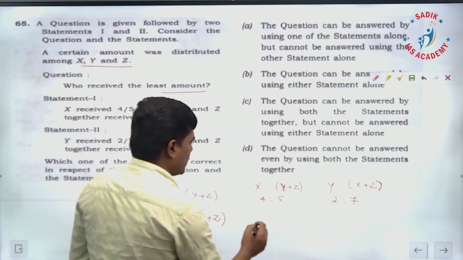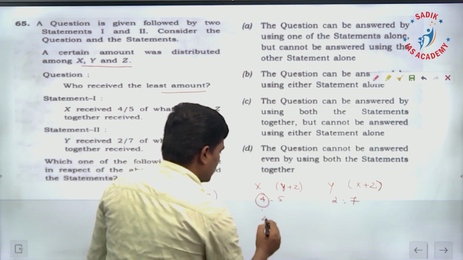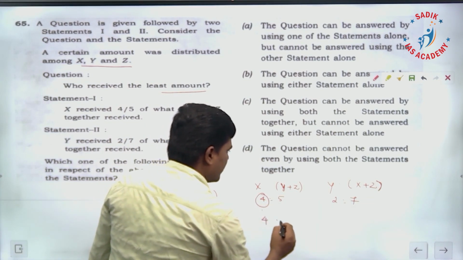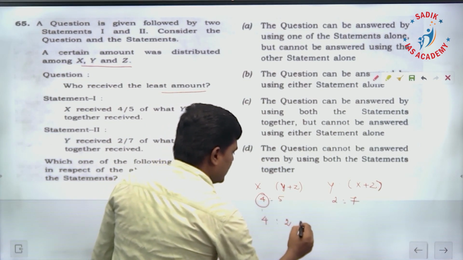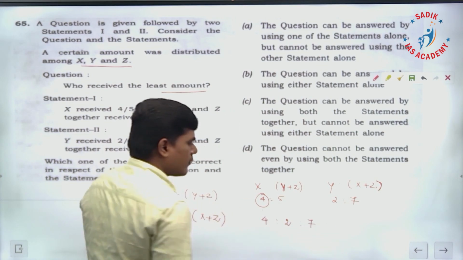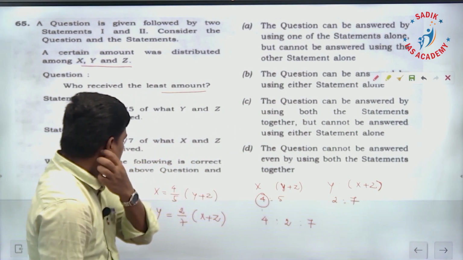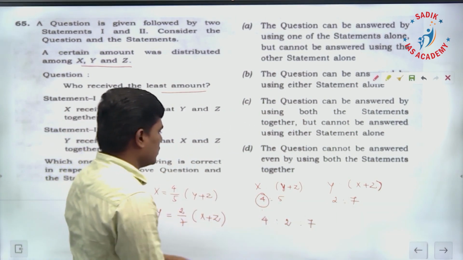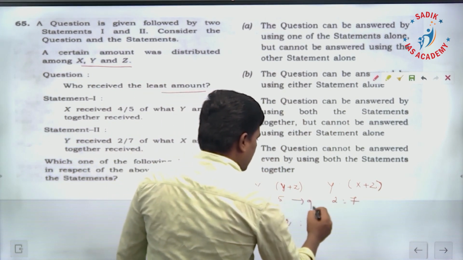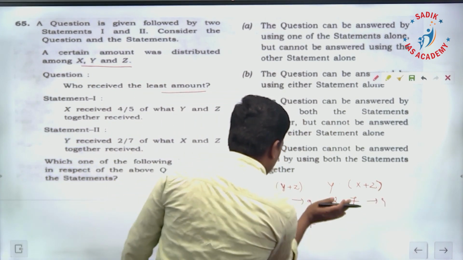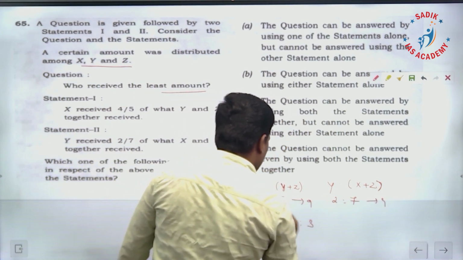Just like that, we can take x as 4, y as 2, z as 7. Here the total is 9, and here the total is also 9. In order to get 9, z is going to be 3.